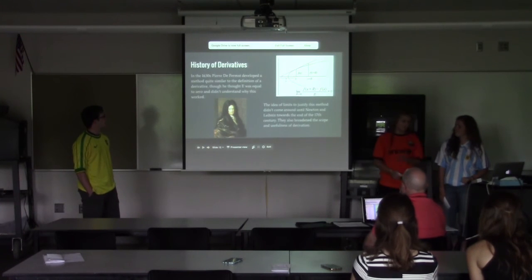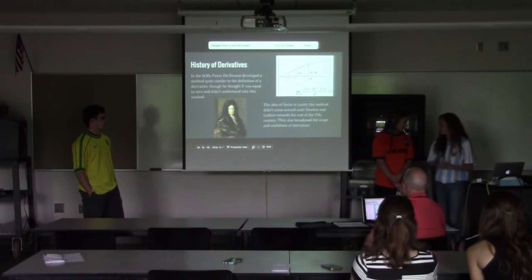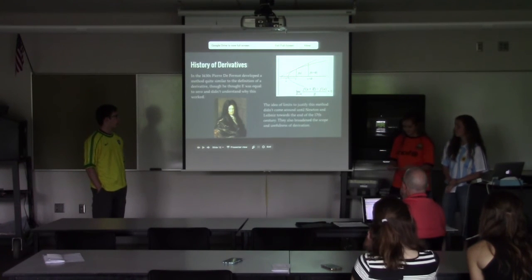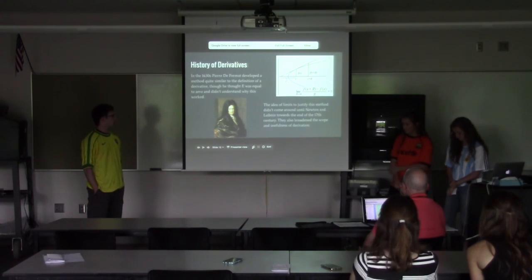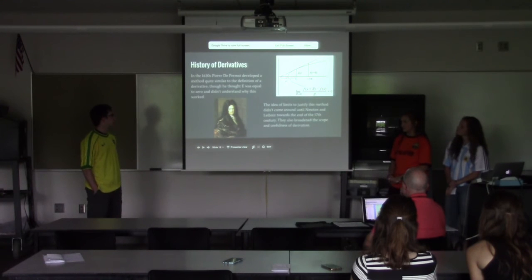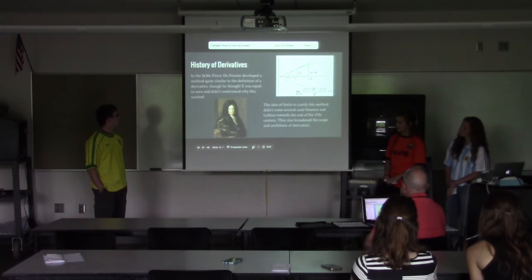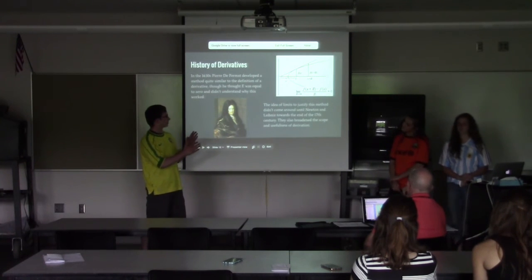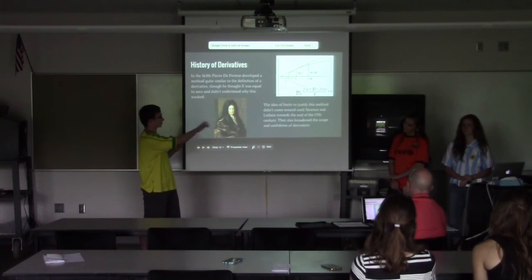Alright, so derivatives as a topic of trying to find the instantaneous rate of change has been going on for a while, but the first instance that I found of somebody being fairly successful at it was 1930s Pierre de Fermat, when he did this thing as we do today, where he has f of x plus e minus f of x all over e.